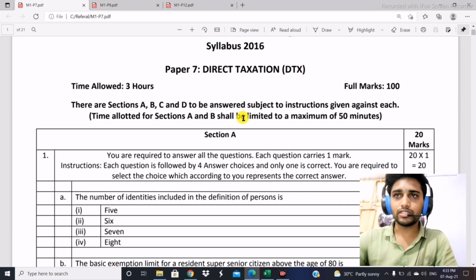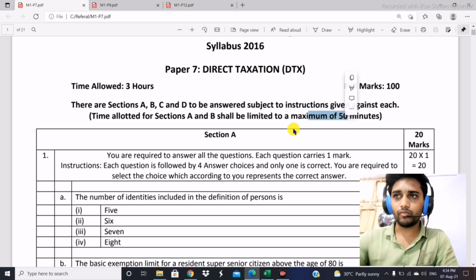The time allotted for sections A and B shall be limited to a maximum of 50 minutes. So it is, I think, MCQ questions of 20 marks, and one-liner questions of 20 marks. So for the 40 marks, the time allotted is 50 minutes. So try to complete as soon as possible, because you will require more time in solving the other sums, that is the 10 marker sums.